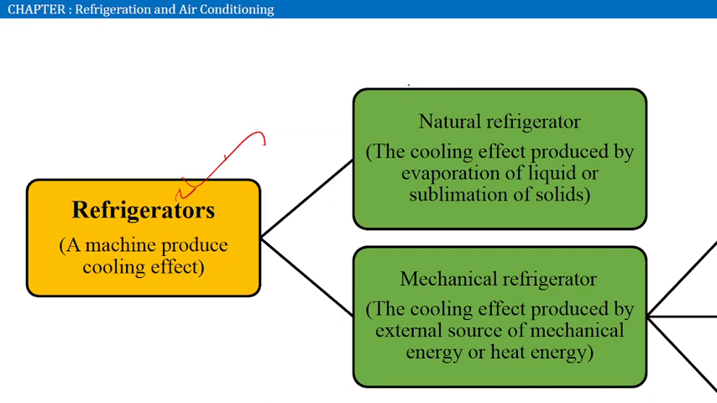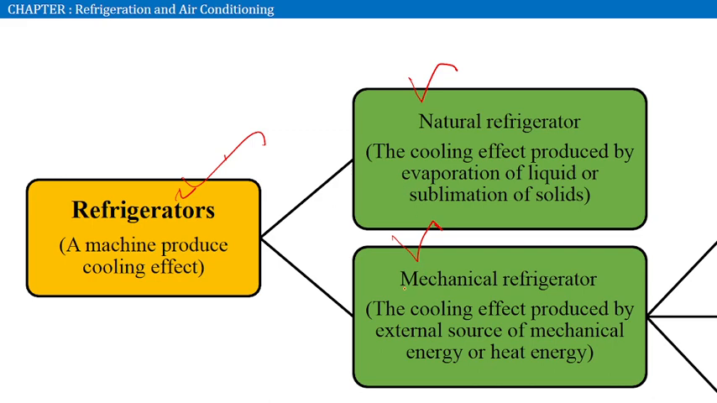So there are two kinds of refrigerators. The first one is natural refrigerator and the second one is mechanical refrigerator. In natural refrigerator, the cooling effect is produced by the evaporation of liquid or sublimation of solids. Whenever we are sweating, for a few seconds we can feel some coolness in that place. That is an example of evaporation type of cooling, or natural refrigerator.